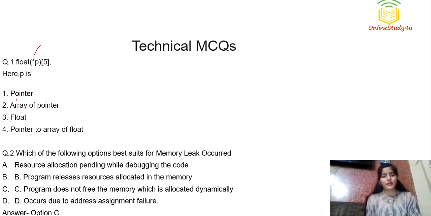You have to determine whether P is a pointer, array of pointer, float, or pointer to array of float. The syntax given to you is something like pointer to array of a particular data type, and here the data type mentioned is float, so it is pointer to array of float. So the correct answer is going to be pointer to array of float, right?